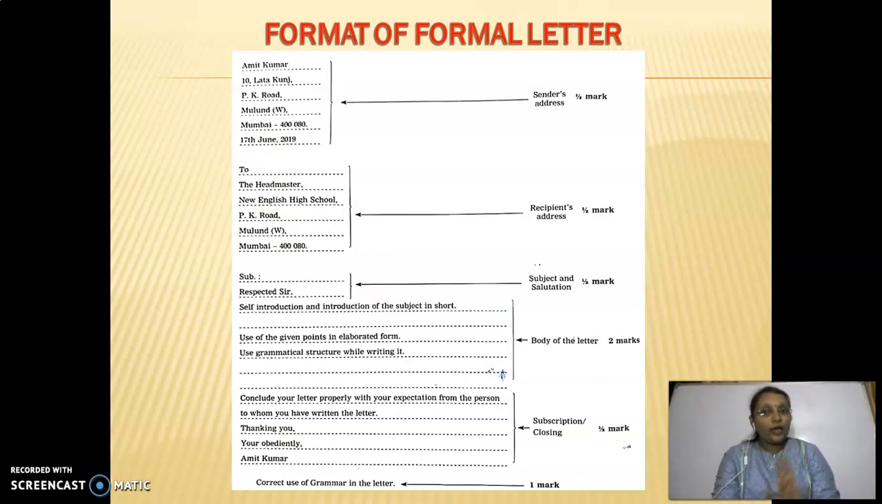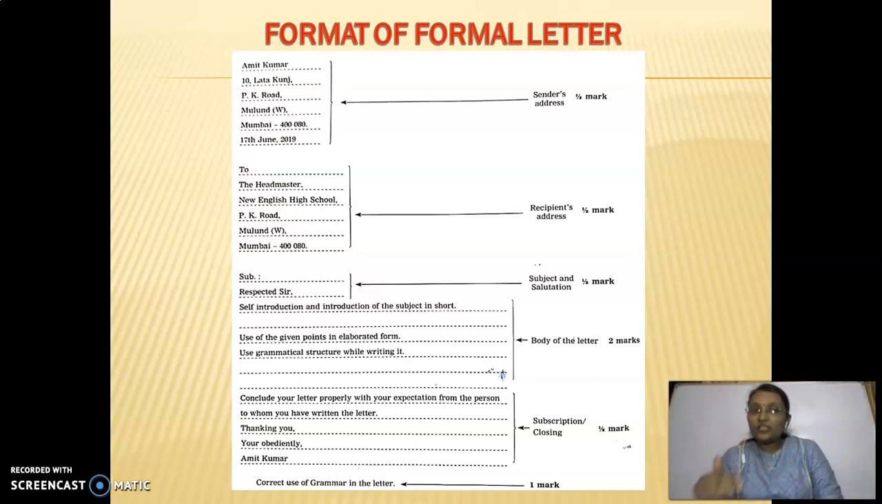In that you have to write 2 paragraphs, which will be for 2 marks. In the first paragraph, you have to write a self-introduction and the work for which you are writing this letter. In short, you have to write that in the first paragraph. In the second paragraph, you have to cover the whole part of your letter, meaning all the important points, all the contents you have to mention. That body of the letter will be for 2 marks.